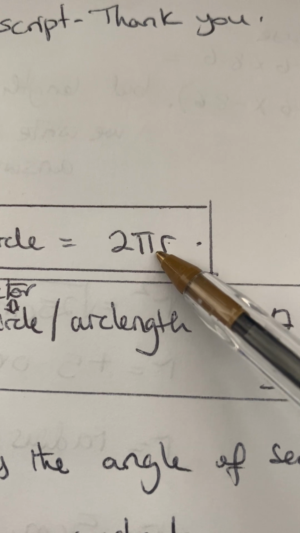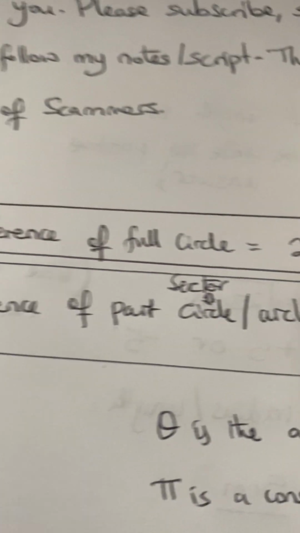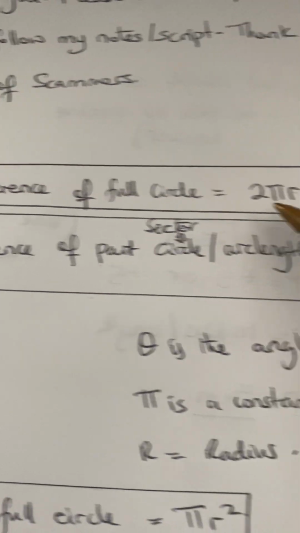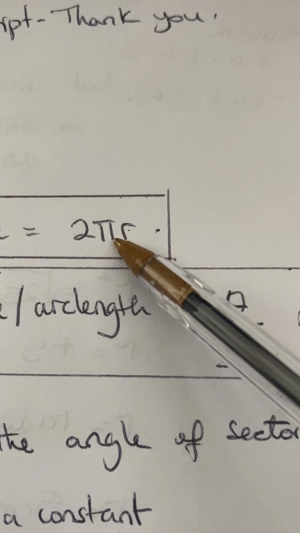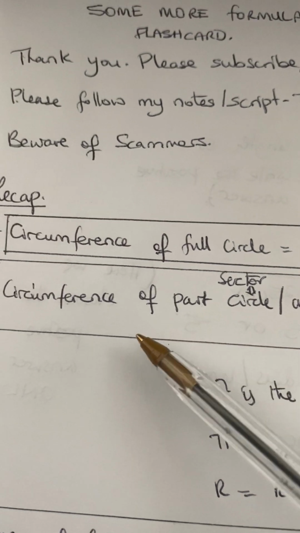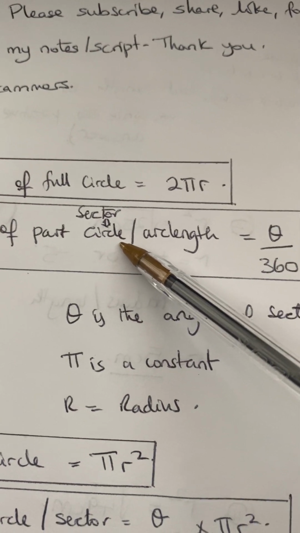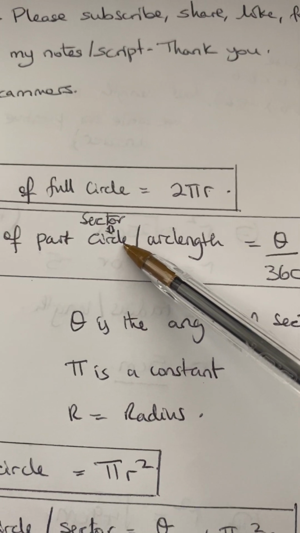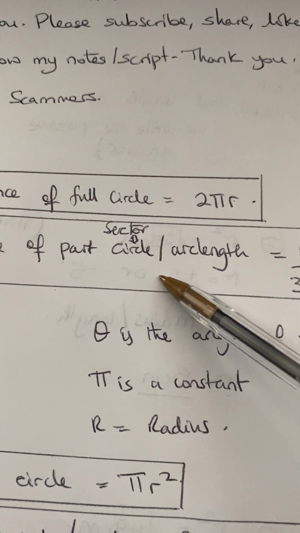Pi is a constant, r is the radius of a circle. I assume you know what a circle looks like at this level. Now the circumference of a part of a circle: for instance, you have a full pizza and you cut part of it, that is a sector.